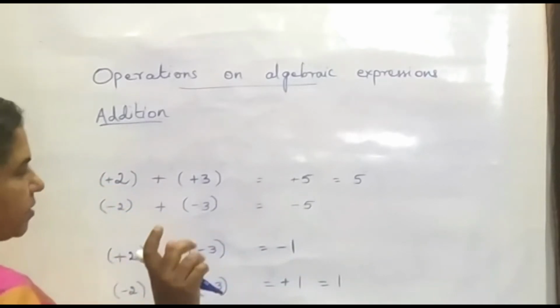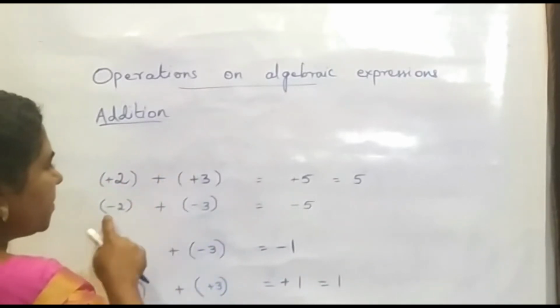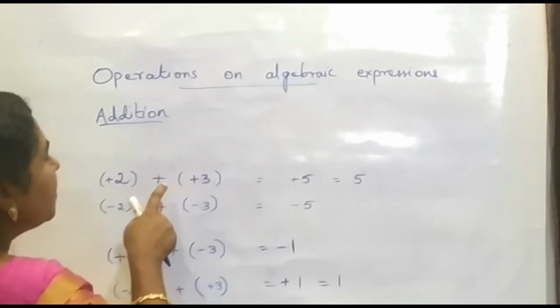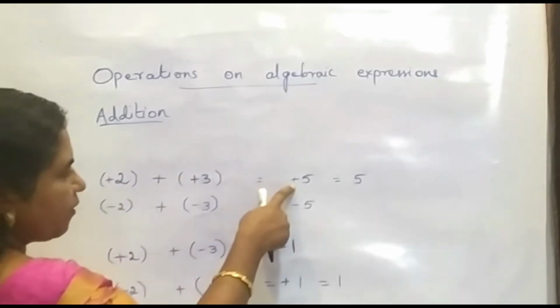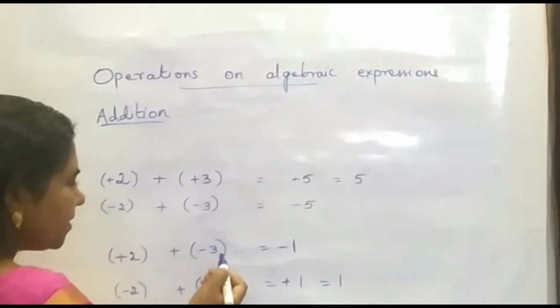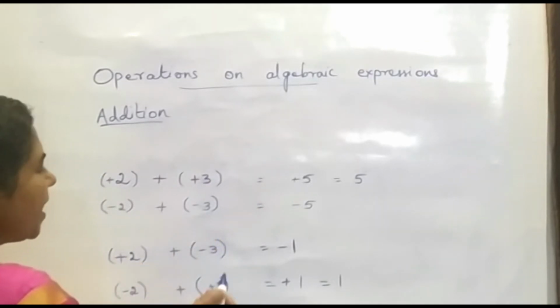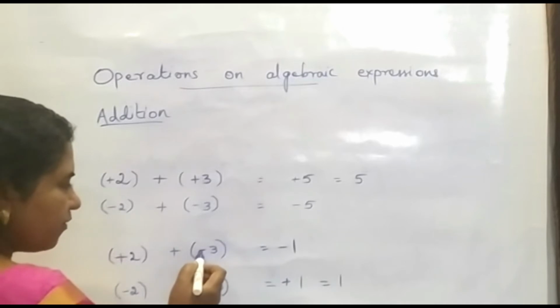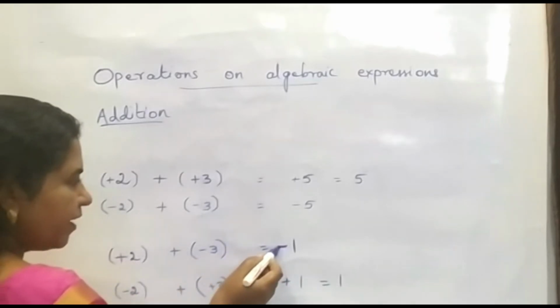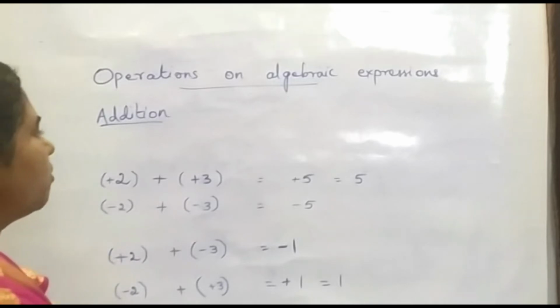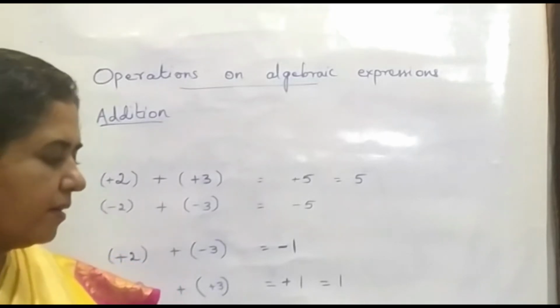Just two rules. That's all. When both the numbers are of the same sign, we have to add both the numbers and give the sign of the numbers in front of the answer. When both the numbers are of different sign, we have to subtract both the numbers and give the sign of the greatest number in front of the answer. That's all. Okay. Now we can go to the main topic.